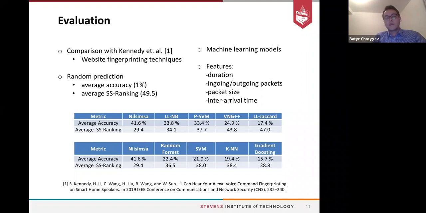And also in the second table, we can see that it achieves higher accuracy compared to the machine learning techniques. However, overall, the accuracy is not 99%, but nearly 40%, which means that from 100 different voice commands, the attacker can identify 40 of them using the nilsimsa hash. So I think it's high enough.